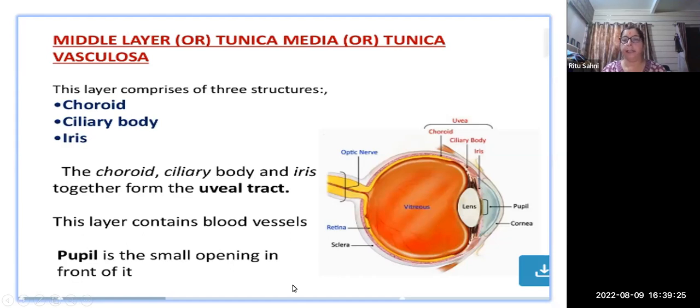These layers contain blood vessels. So if there is high or low blood pressure, the patient feels pain in their eyes because the blood vessels are not getting proper supply. And the pupil is the small opening in front of that particular lens.